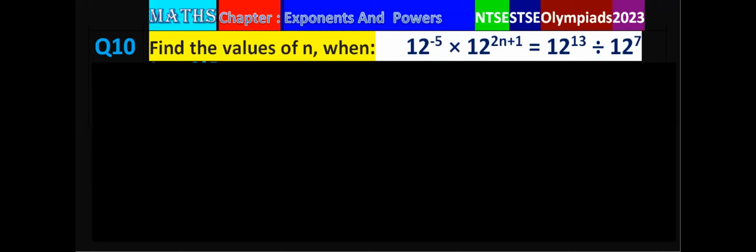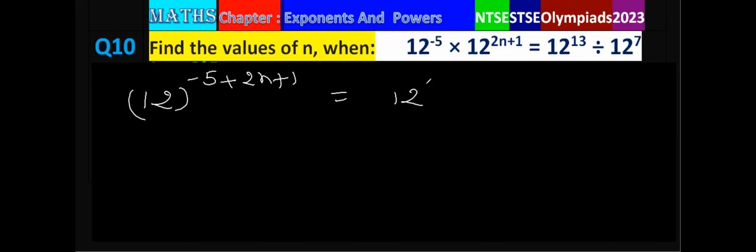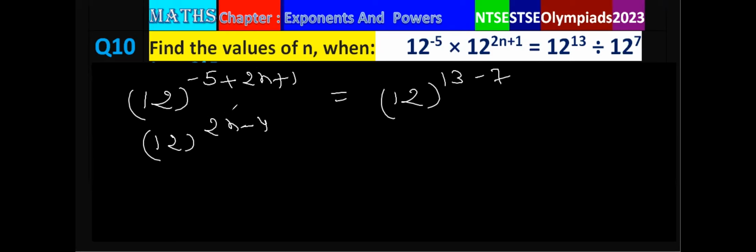So put the same base and add the powers. So that is minus 5 plus 2n plus 1. That is equal to 12 power 13 minus 7, because the sign of this is division. On further simplification, that is 12 power 2n minus 4.